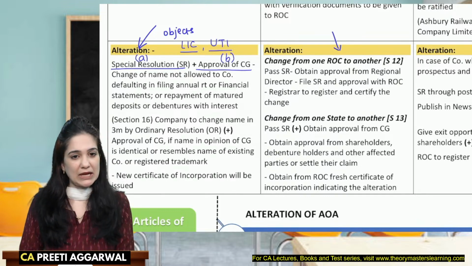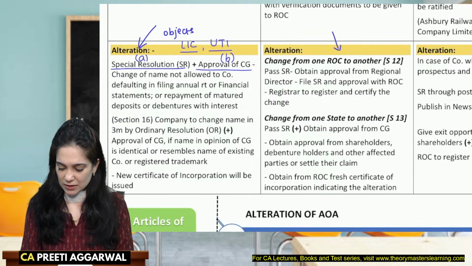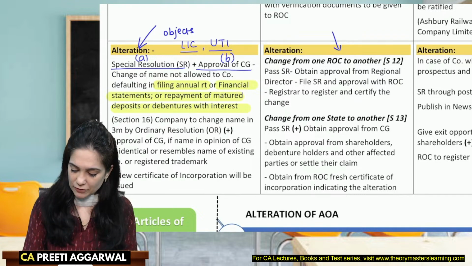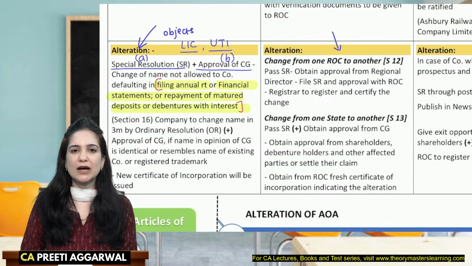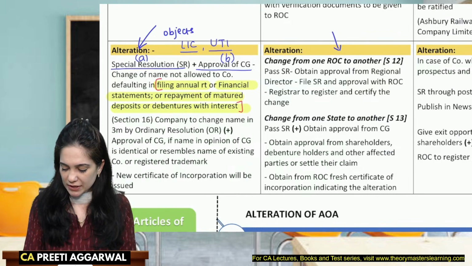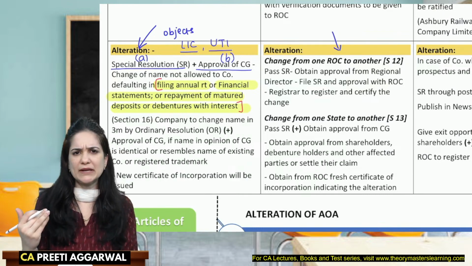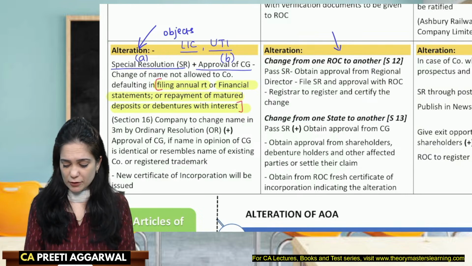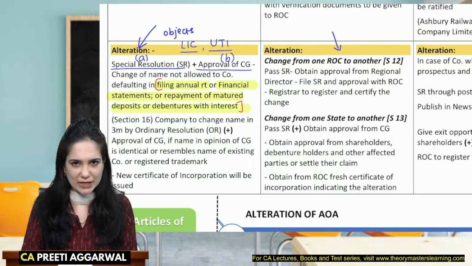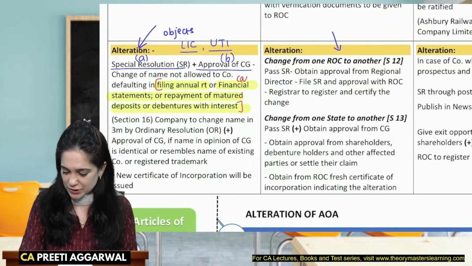for name change. Name change will not be allowed to the company which has defaulted in filing the annual return or the financial statements or repayment of matured deposits or debentures with interest. This is something on which they can ask you a case-based question. They may say that the company has defaulted in complying with the provisions of repayment of deposits, they have not paid the debentures, or the financial statements have not been filed. Then in that case, the company will not be allowed to change the name. This can be asked as a case-based question.